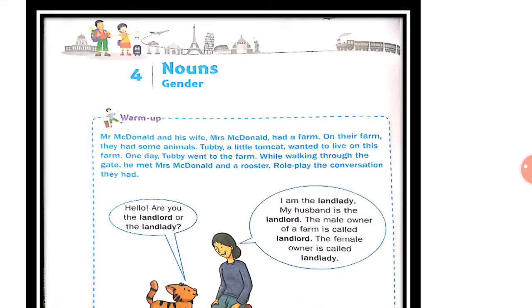Now the warm-up exercise. Mr. MacDonald and his wife, Mrs. MacDonald, had a farm. On their farm, they had some animals. Tubby, a little tomcat, wanted to live on this farm. One day, Tubby went to the farm. While walking through the gate, he met Mrs. MacDonald and a rooster. Now, role play the conversation they had.